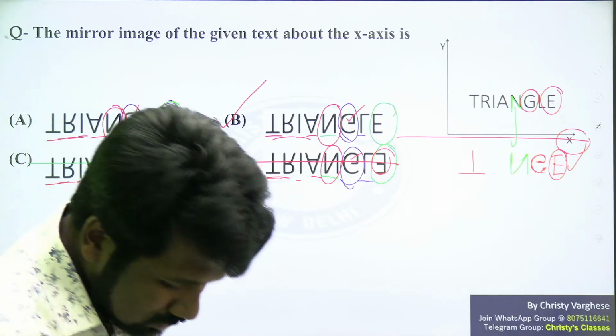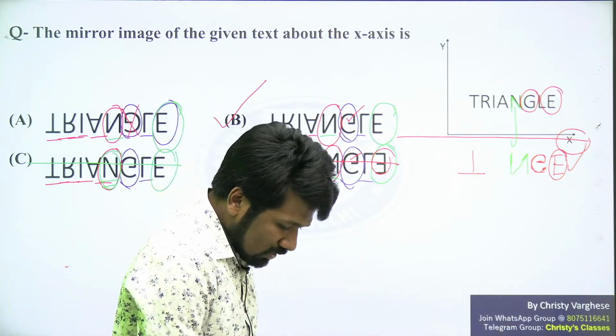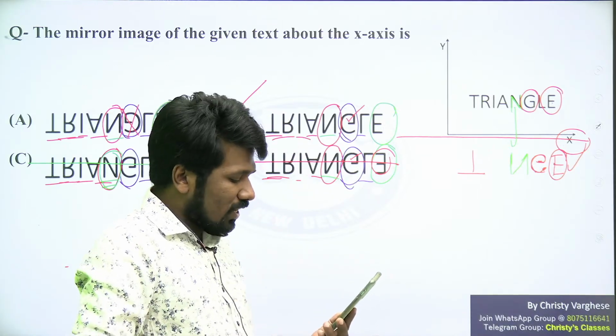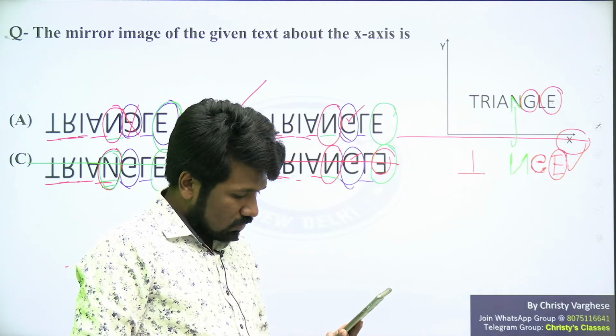Did you understand? Some practice is enough to do this question faster. Just practice a few questions, that will help you to speed up the solution. So this can be done.